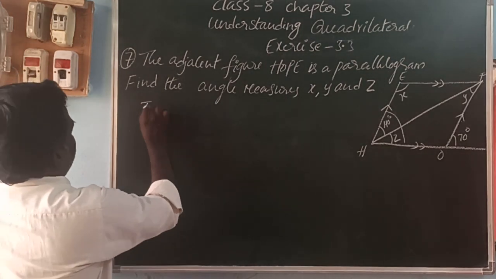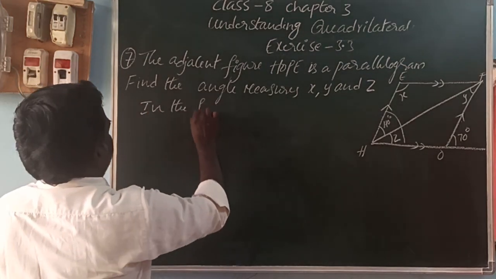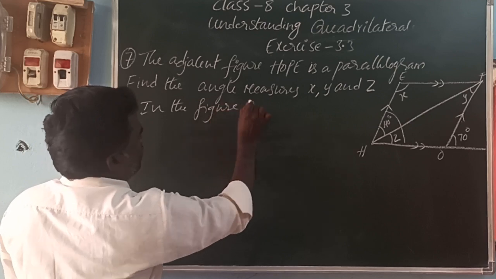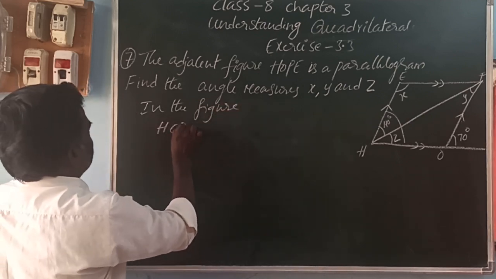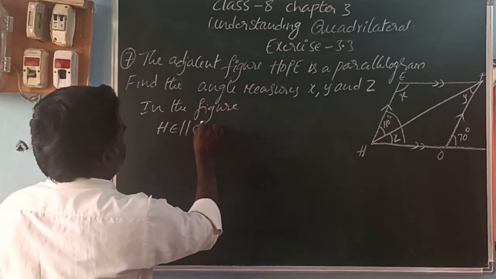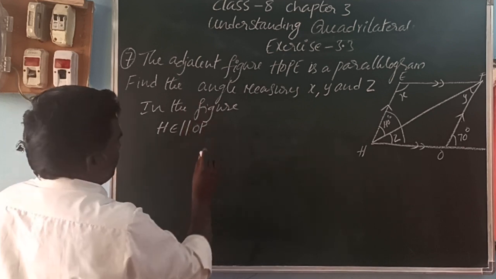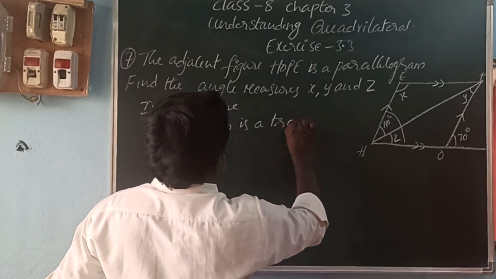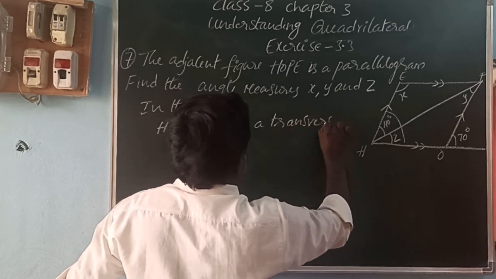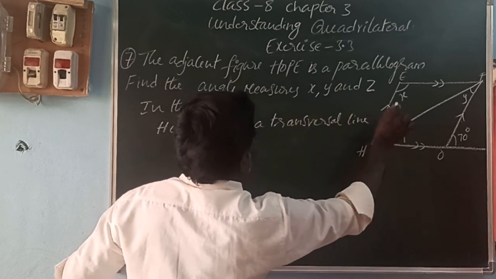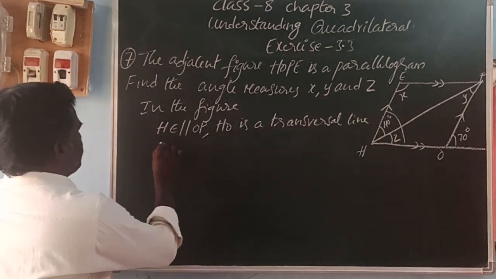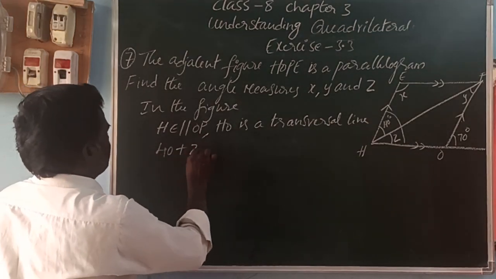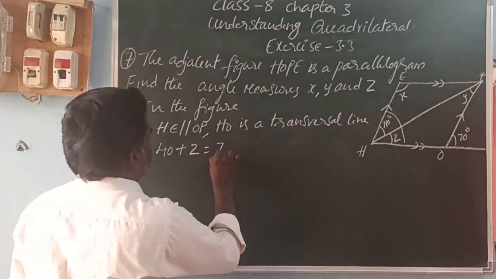So in this figure, HE is parallel to OP, and HO is a transversal line. So 40 plus z is equal to how much? 70.